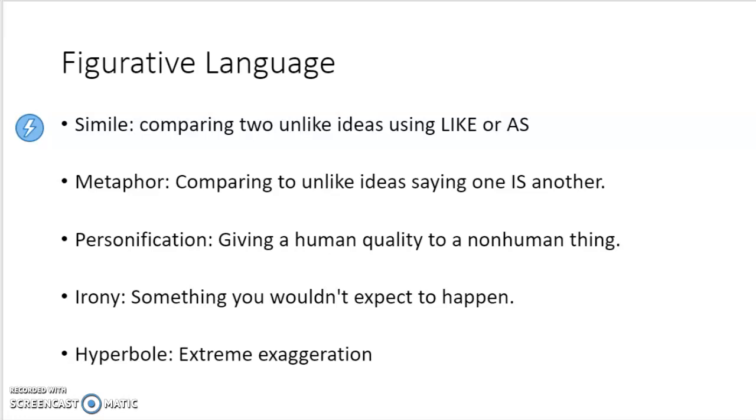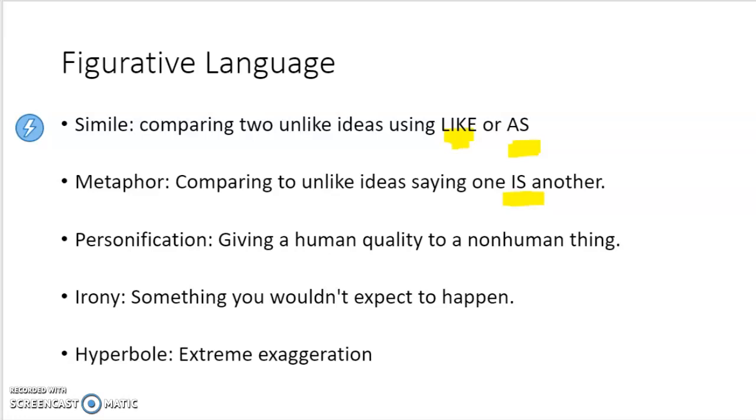So a simile is comparing two unlike things using like or as. So your trick there, look at the sentence, see if they're talking about two different things, and then if they're using like or as, that's your simile. A metaphor, it's comparing two unlike things, saying one is another. Most of the time, you guys or other students get confused with simile and metaphor. However, metaphor actually has the word is in it the majority of the time. So it's comparing two things, saying one is another.